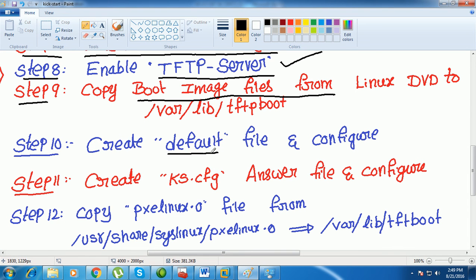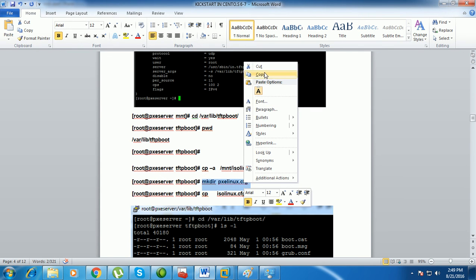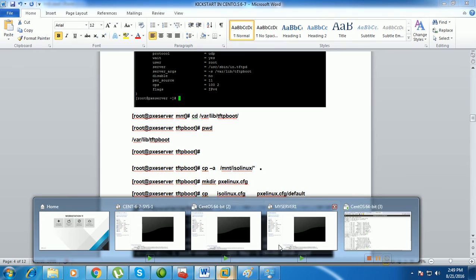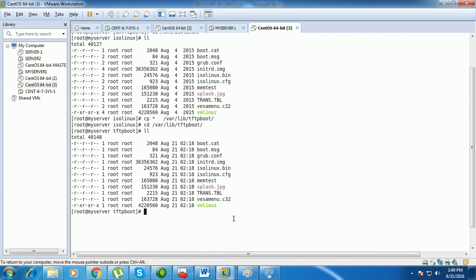The directory name is called pxelinux.cfg. I'll copy this one, and in tftp boot I'm going to create a directory called pxelinux.cfg.